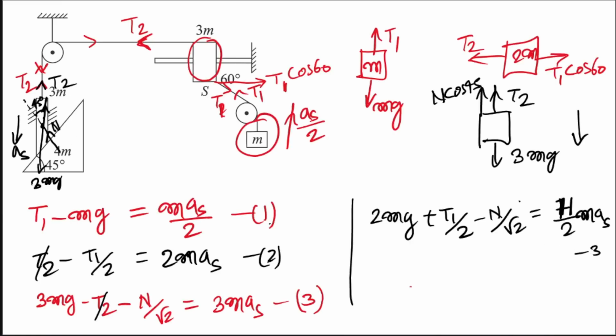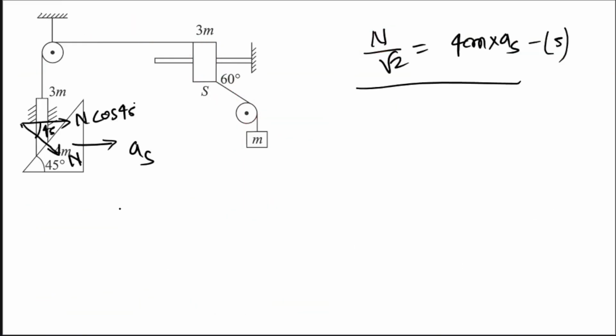So this was equation third. Equation third में आप n by root 2 का वैल्यू पुट कर दो, that is 4 ma is. So 2 mg plus T1 by 2 is equal to 11 by 2 plus 4 ma is. If you add it, you will be getting 19 by 2 mas. Now let us focus on this one. Okay. So now we are done almost. So 2 mg plus T1 by 2 is equal to 19 by 2 mas.